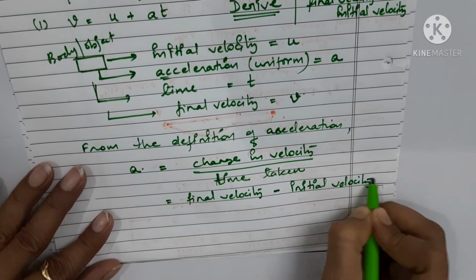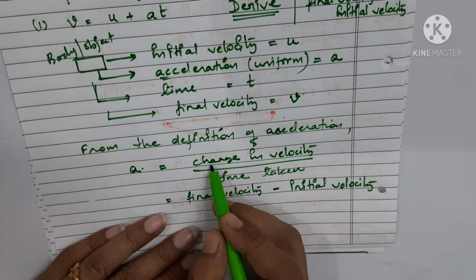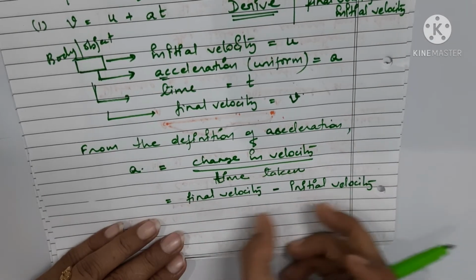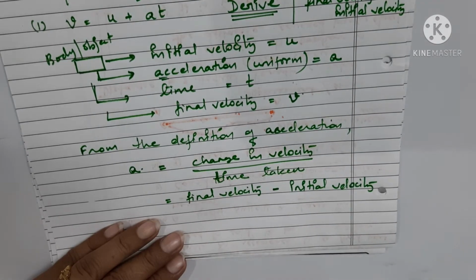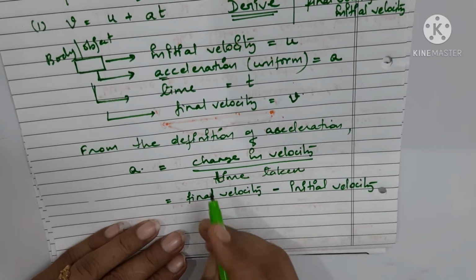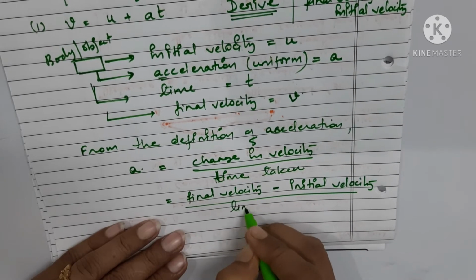Understood? How is the change in velocity written here? Instead of change in velocity we can write final velocity minus initial velocity. Why are we writing like this? Because this subtraction is going to give you the change. It will provide us the change in velocity. And upon time taken, so we are going to write here upon time taken.